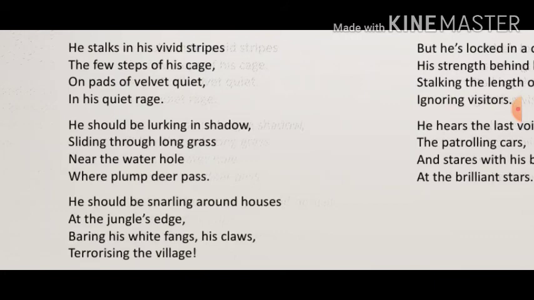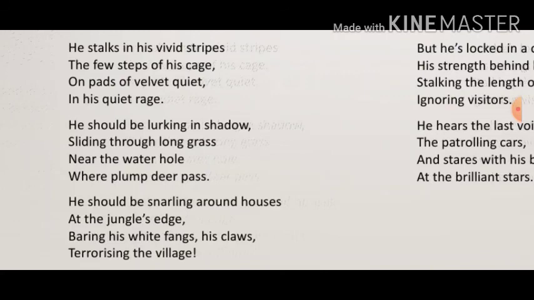In the first line itself, the poet is trying to give us an image of a tiger that is lurking, means hiding inside the jungle behind the long deep grasses. The tiger is hiding himself in order to catch his prey. We can easily visualize the tiger's activities in the second paragraph. So here also we can see imagery.